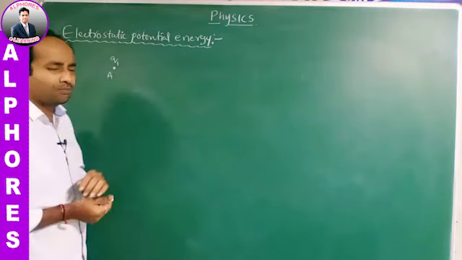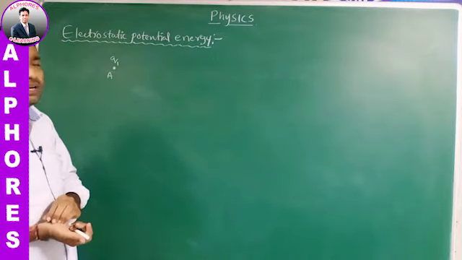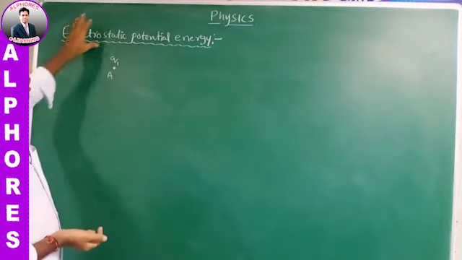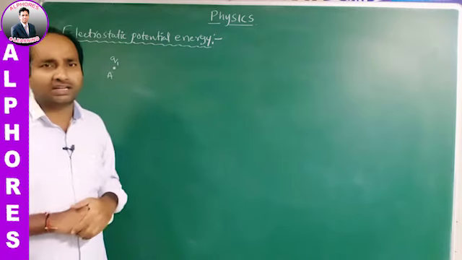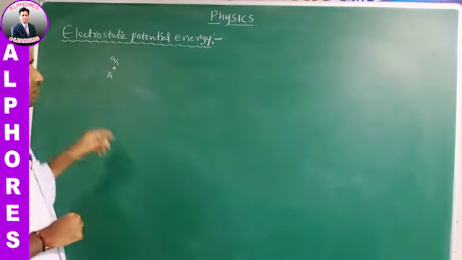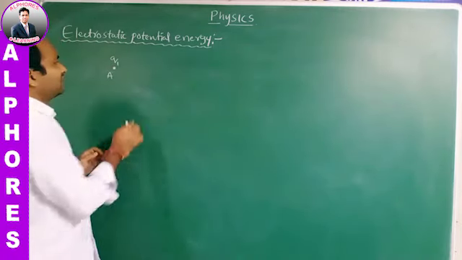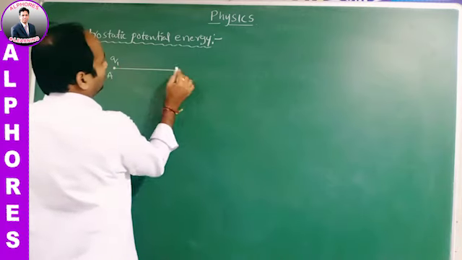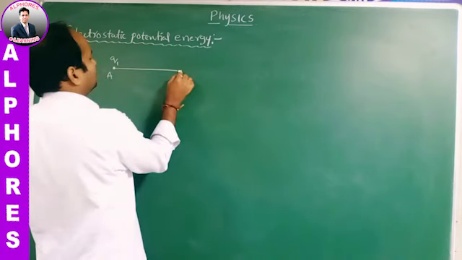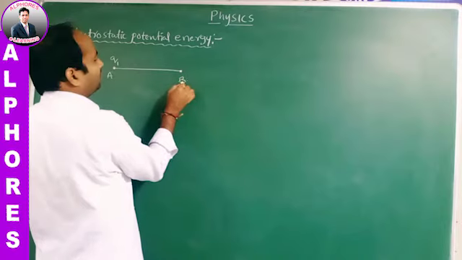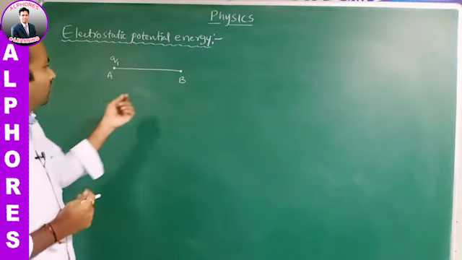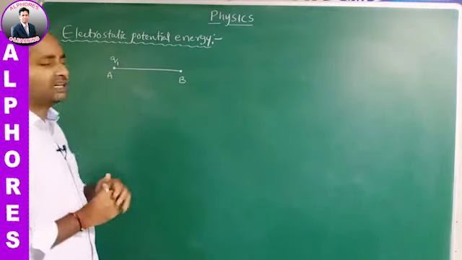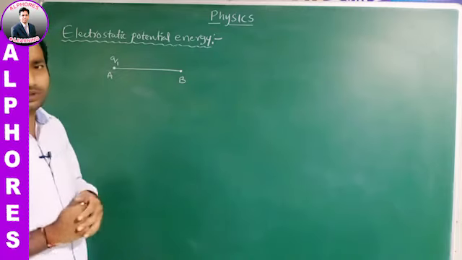Now whenever we place the charge Q1 at point A, an electric field is set up around the charged particle. Now let us consider another point B within the electric field formed by the charge Q1.